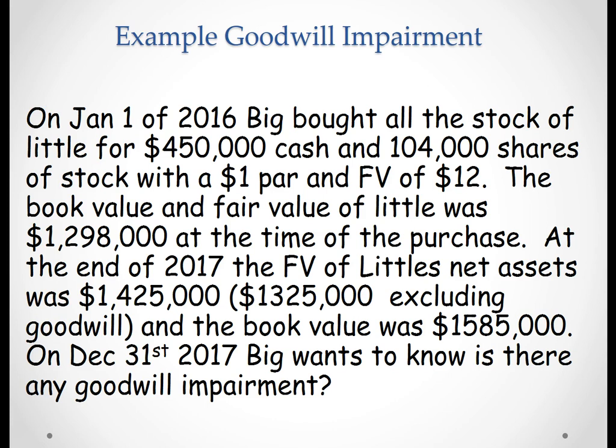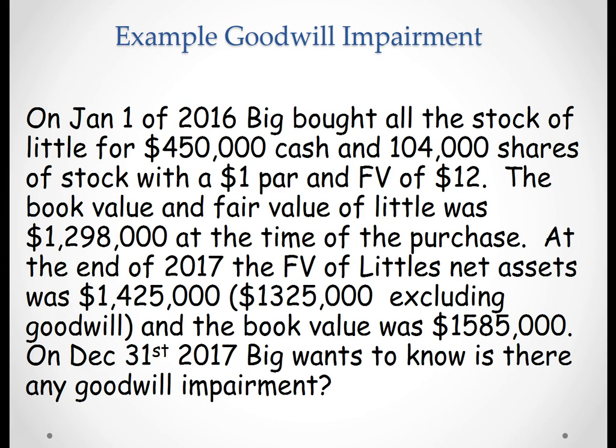On January 1st of 2016, Big bought all the stock of Little for $450,000 cash and 104,000 shares of stock with $1 par and fair value of $12. The book value and fair value of Little was $1,298,000 at the time of the purchase. At the end of 2017, the fair value of Little's net assets was $1,425,000 and it was $1,325,000 excluding the goodwill. And the book value was $1,585,000. On December 31st, 2017, Big wants to know, is there any goodwill impairment?